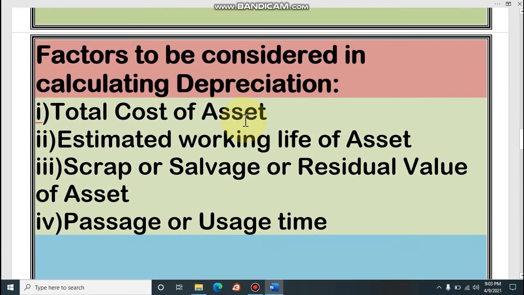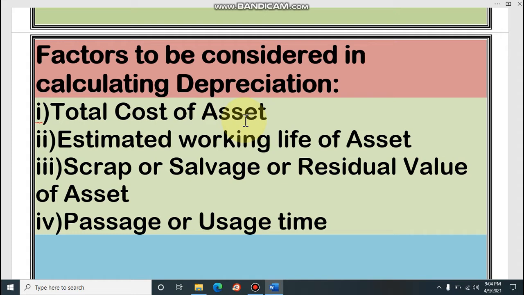Dear student, now factors to be considered at the time of calculating depreciation. That means what we will consider while we determine the depreciation. Number one, total cost of asset. That means whatever the cost of asset, that is the first factor to be considered. Dear student, you know that for determining cost of asset, we have a formula. At first we have to write the purchase price of asset.